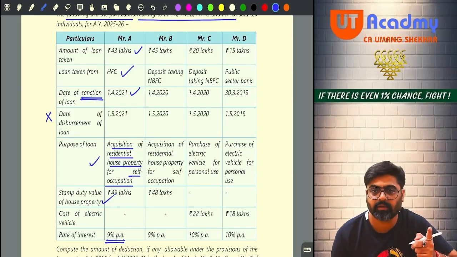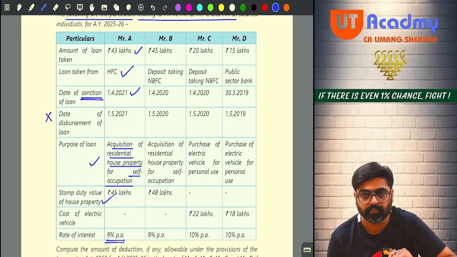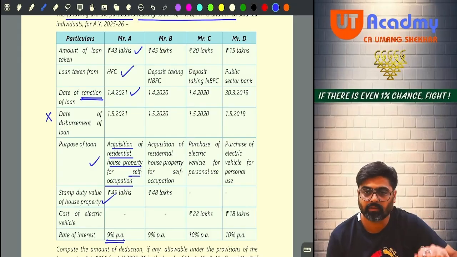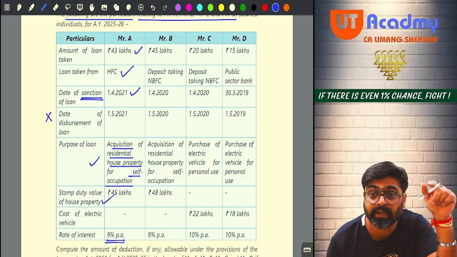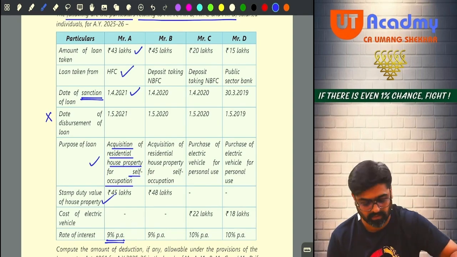Out of this 3,87,000, I would have claimed 2 lakh under 24 clause B. So reduce 2 lakh. 1,87,000 will remain. Can I claim that excess 1,87,000 under 80EEA subject to 1,50,000? Yes, because all the conditions of 80EEA are fulfilled.